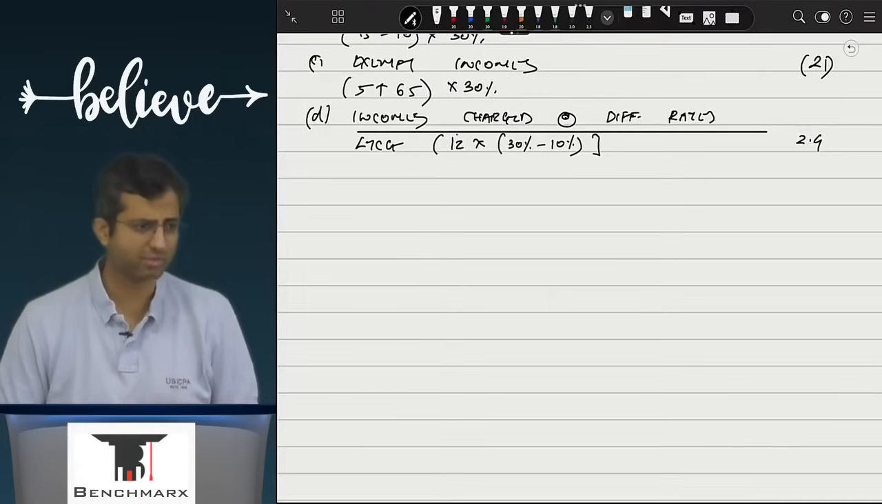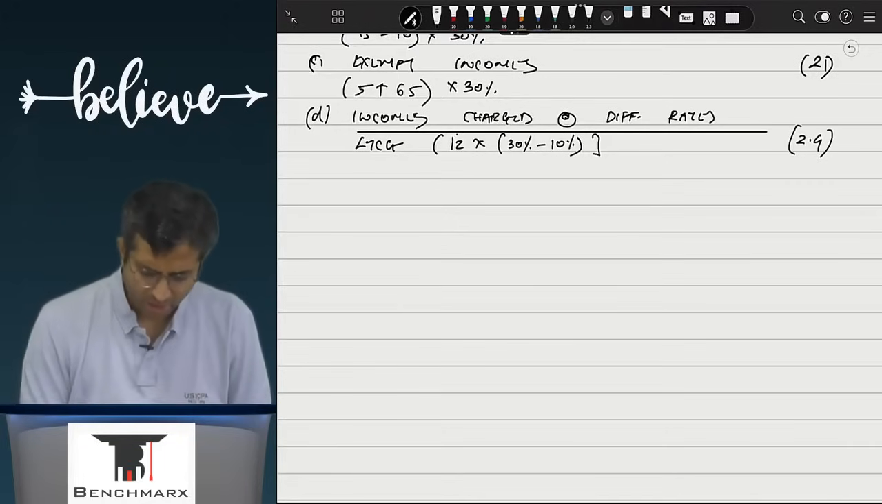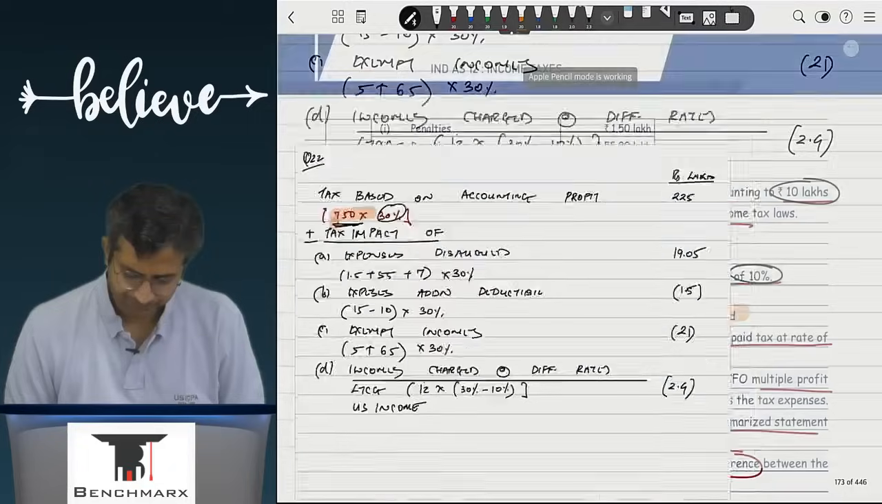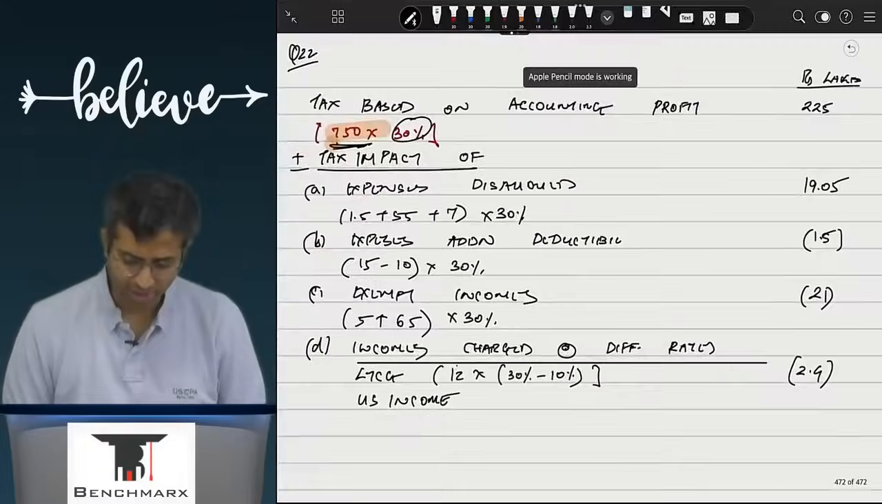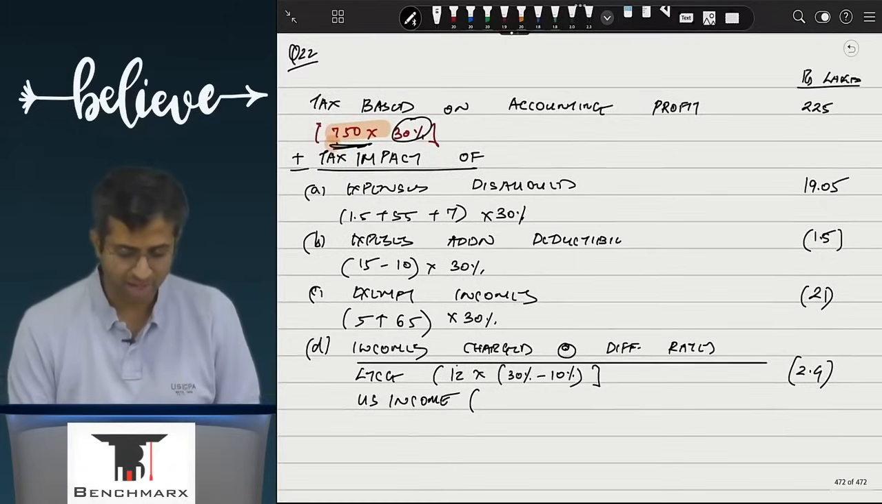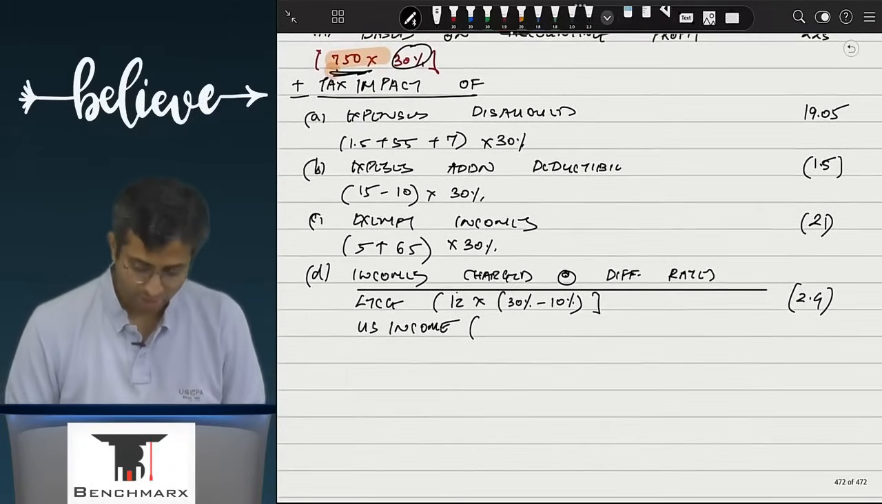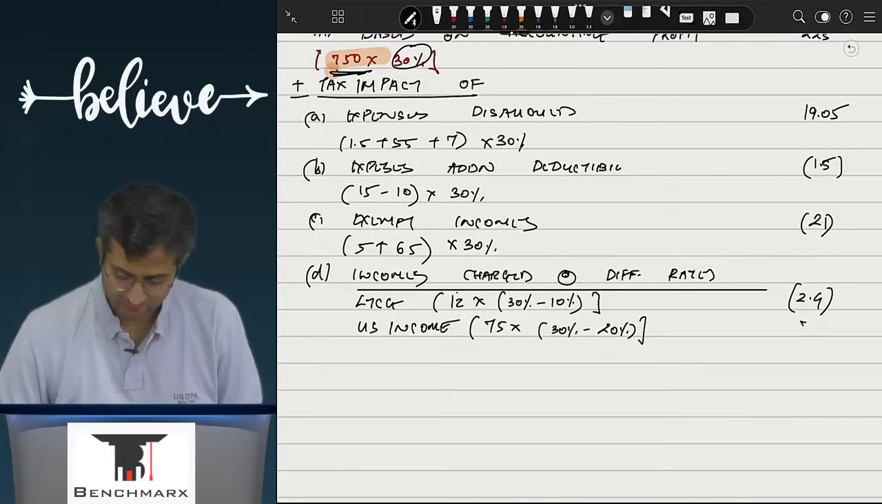In the above calculation, you have already taken the tax impact at 30%. Ideally, it should be at 10%. So will this increase my tax or reduce my tax? Reduce. Or US incomes. How much is the US income? 75 lakhs, which is taxable at 20%. You have already taken in the above working at 30%. So this is 75 lakhs into 30 minus 20, which equals 7.5. What will you do? Minus.